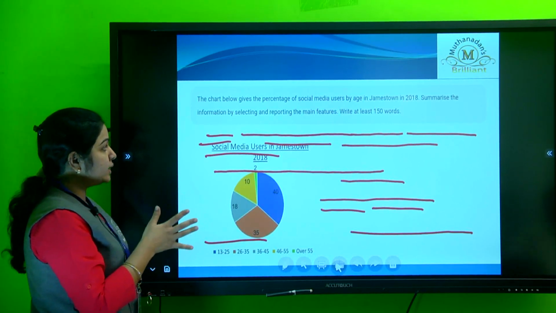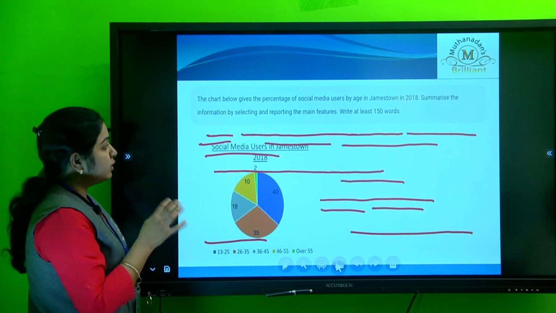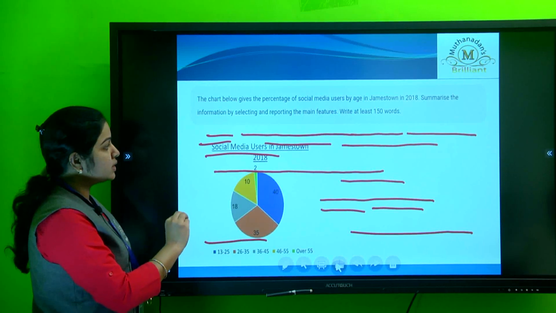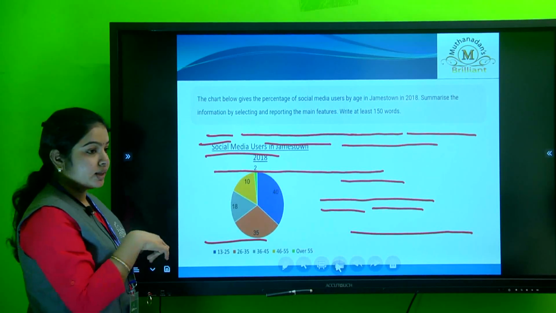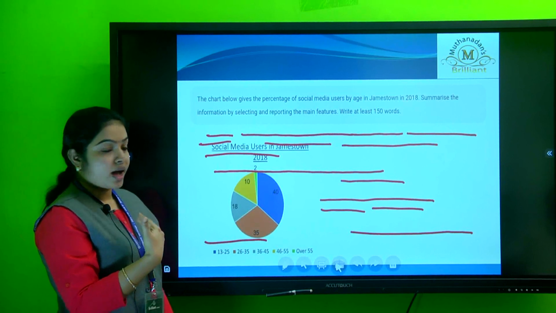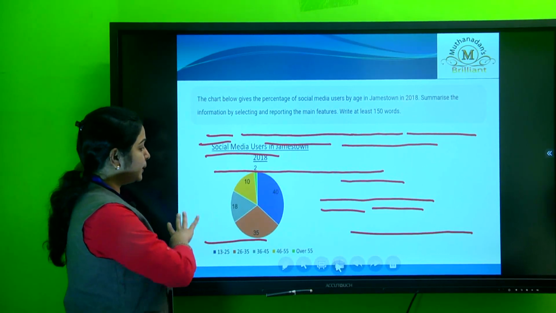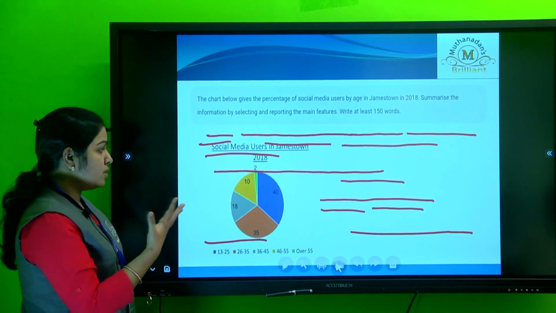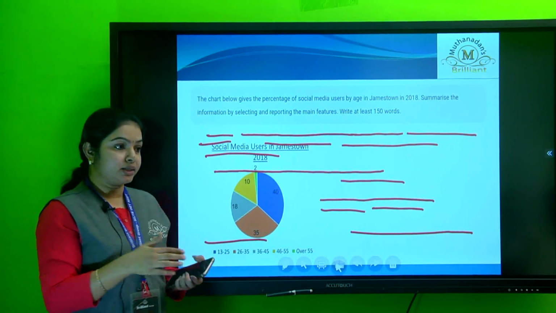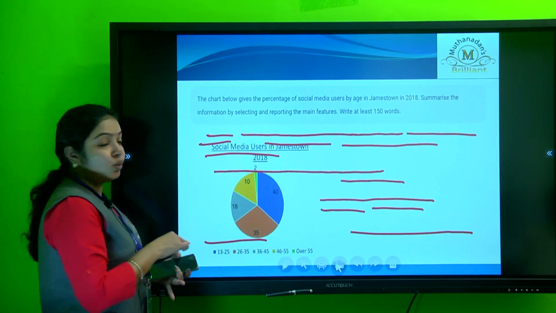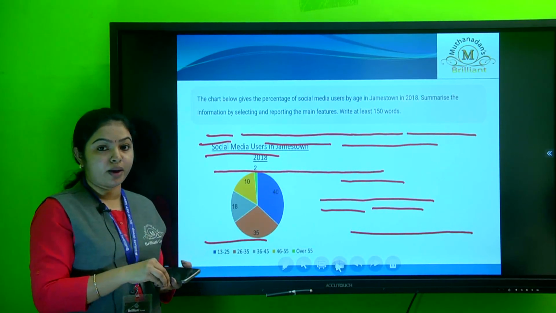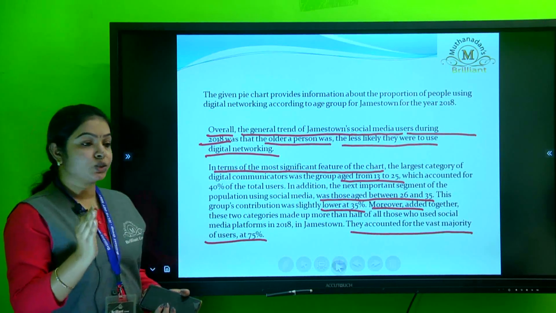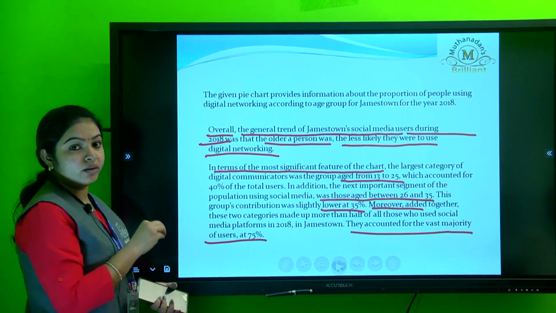So this is about writing task 1. The main important things to remember in your task 1 writing are, first of all, the number of words, then the time limit, and then the structure. The very important part of task 1 writing is the structure. Once again I repeat: introduction, then the overall statement, then main body paragraph 1 and main body paragraph 2. Always give less weightage to your task 1 writing.